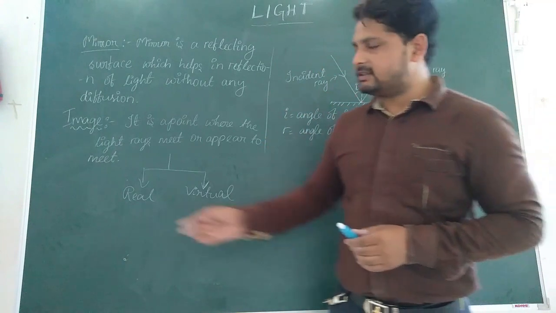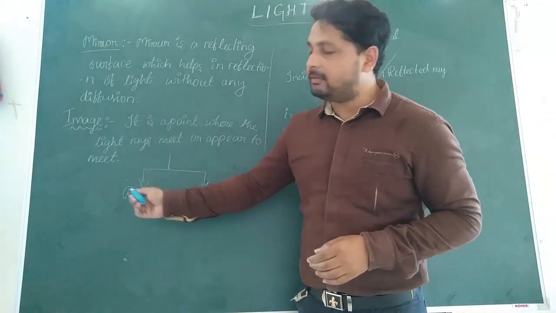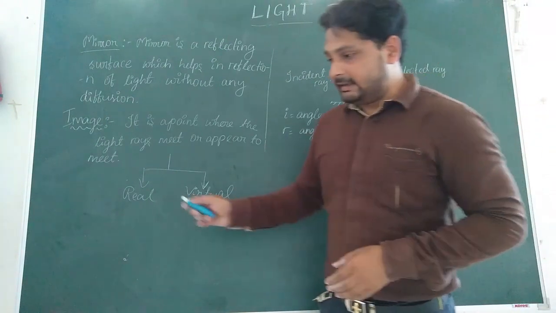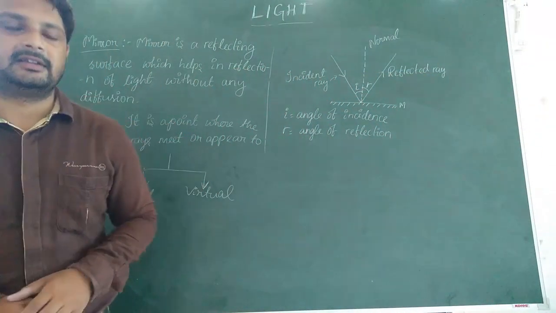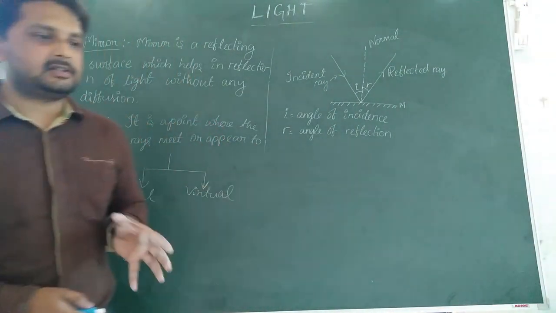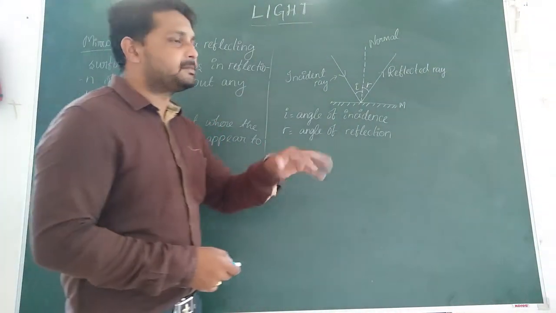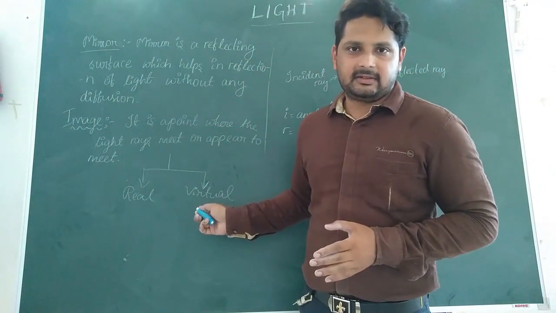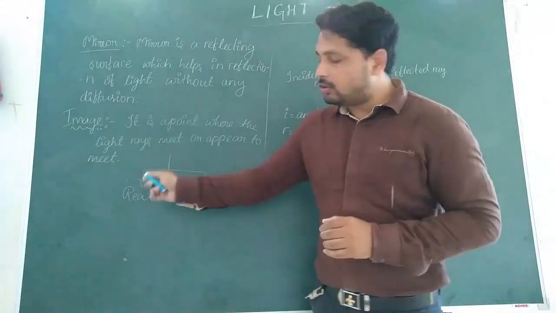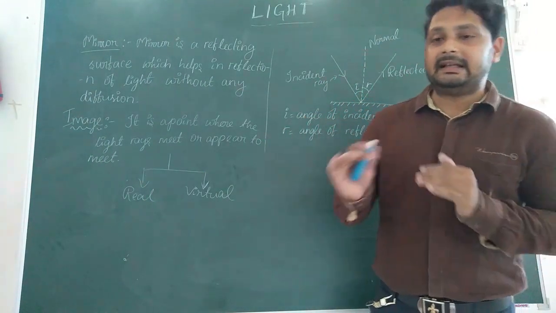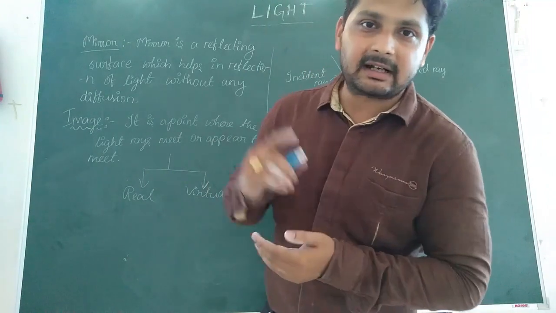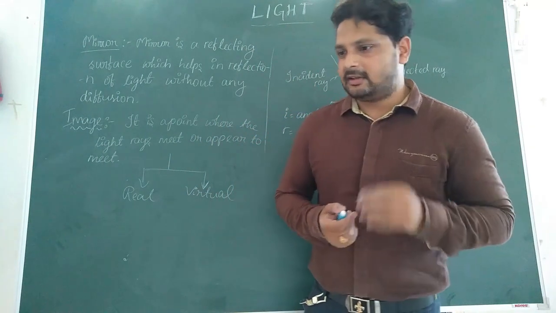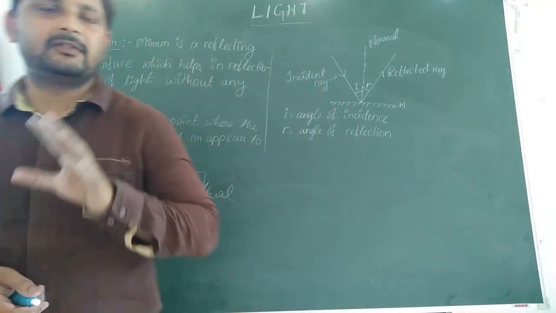Now there are some characteristics of both the images. A real image can be obtained on a screen, but a virtual image we cannot obtain on a screen. Real images are generally inverted, that is upside down. Okay, but a virtual image is erect, that is, it will be straight. But in both these cases the image will be laterally reversed. That is, the right will appear as left and the left will appear as right. Okay, that is the characteristics of image.